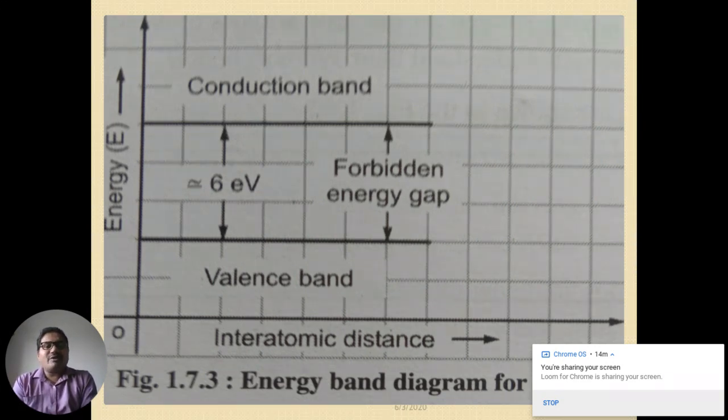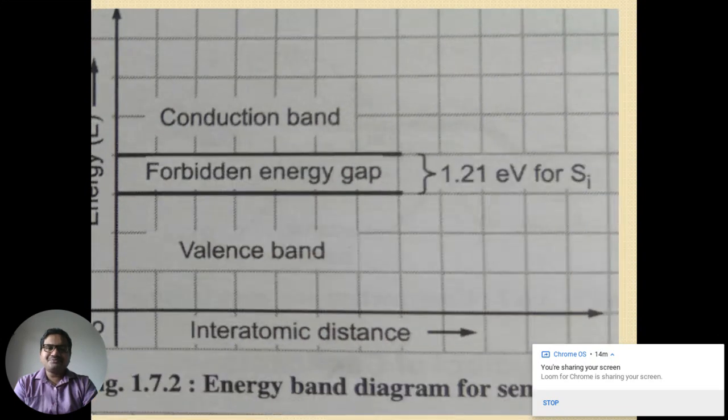Now, what is this forbidden energy gap? Basically, it is the energy required to cross this gap, which makes the electrons jump from the valence band to the conduction band. But since it is an insulator and there is a huge gap, an insulator could not conduct electricity easily.